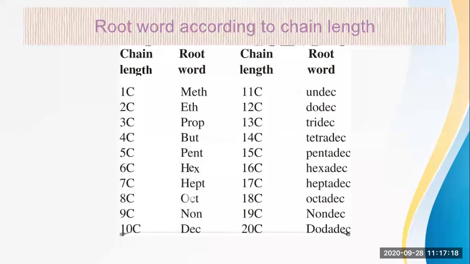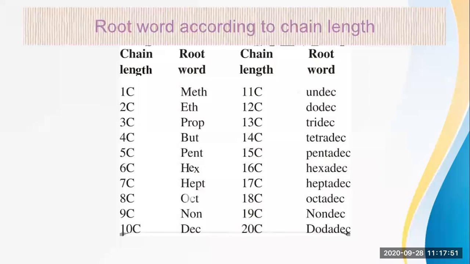Okay. If one carbon is present, then meth will be there. Two carbon, eth. Three carbon, prop. Okay. Then to this root word, you have to add the suffix or prefix. Likewise, I already told you the example of methanol. In methanol, the alcoholic group is there and we add the suffix OL there. So if one carbon is present, then methanol, meaning you have to add OL. Then ethanol, propanol, like this, butanol.